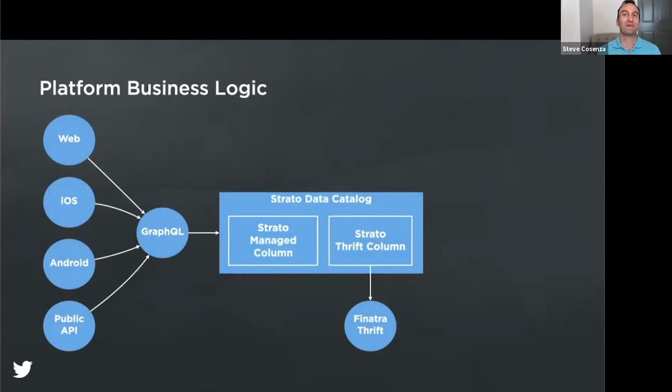All right, so at this point in the story, you may be curious where endpoint-specific business logic actually lives. And we offer two options here. When an endpoint's business logic can be represented in StratoQL, which is the language used by Twitter's internal data catalog system, then we only need to write a function in a Strato-hosted managed column without requiring a separate service. Otherwise, the business logic is contained in a Thrift microservice written in Scala and exposed by a Thrift Strato column.